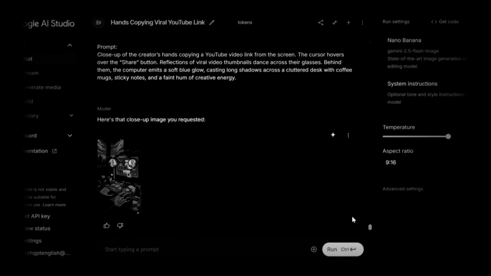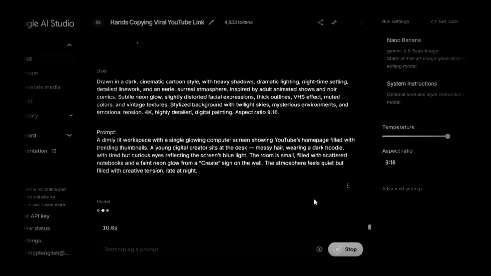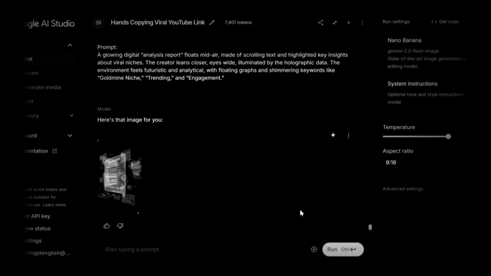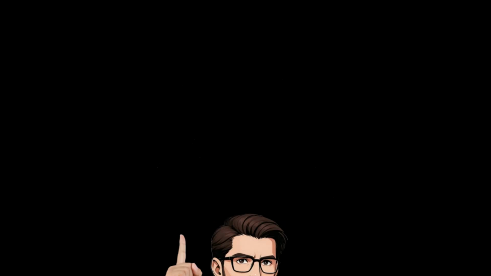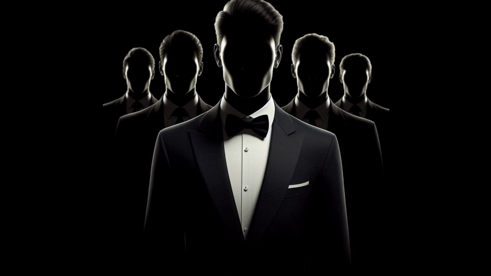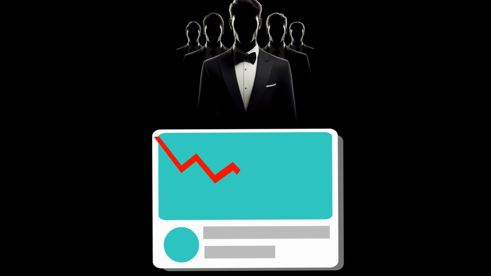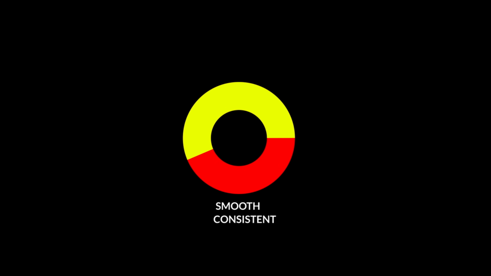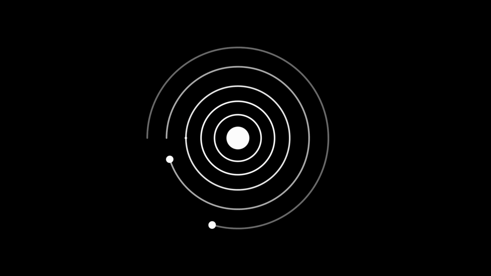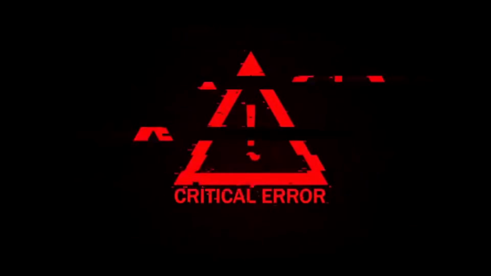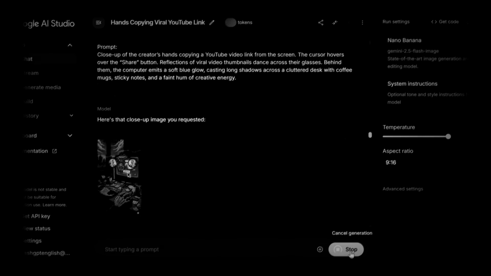Next, simply generate 10 images based on your script. These images will visually represent every key moment in your story or short. Here's a tip. Most people stop at 4 or 5 images, but that breaks the rhythm of your video. To keep your visuals smooth and your storytelling consistent, aim for 10 well-sequenced images. The main thing that experts won't tell you is this. When using other free AI tools, they often limit you after just a few generations. Nano Banana AI, on the other hand, gives you flexibility to maintain that rhythm and style throughout your entire short.